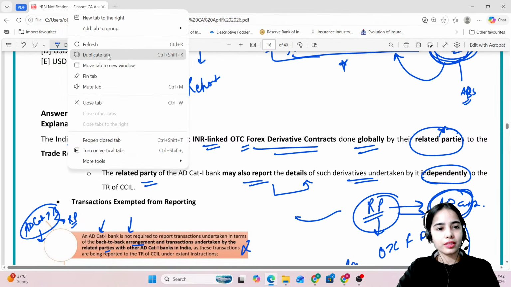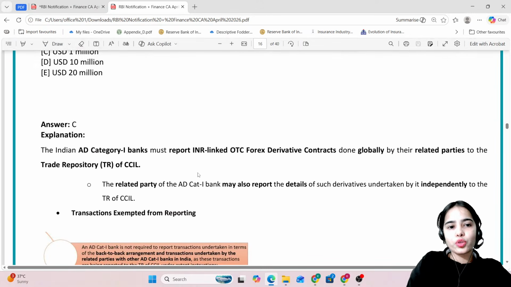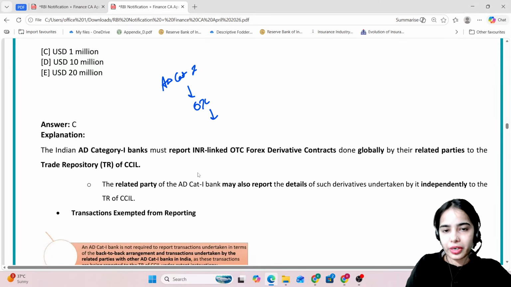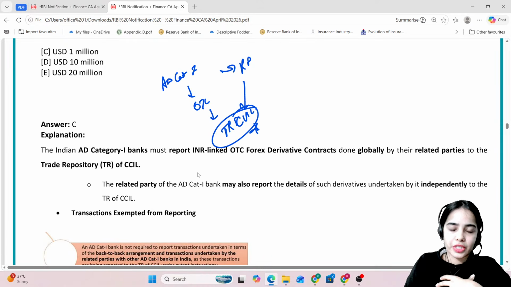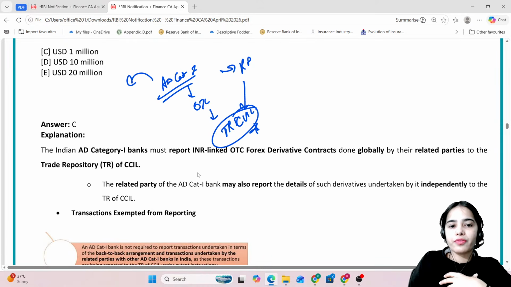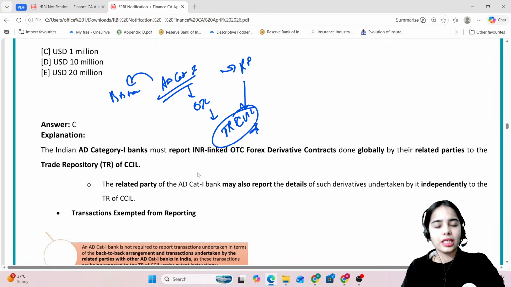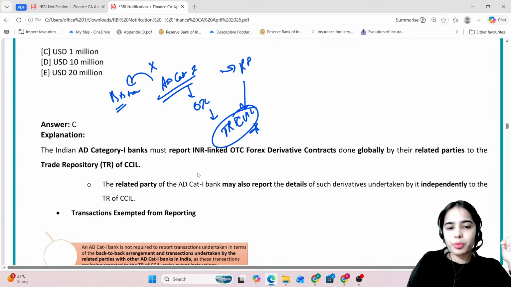Authorized dealer category 1 bank has to report all the over-the-counter foreign exchange derivative contracts that it is doing itself in the trade repository of CCIL, and for the related parties also it has to be reported to the trade repository of CCIL. Now if the authorized dealer category 1 banks are doing back-to-back transactions, that means they are providing the transaction to the client and they are also closing the transaction with some other entity.